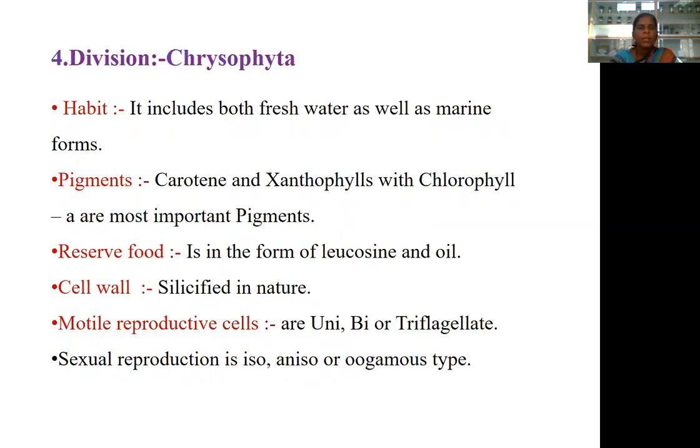Next, Chrysophyta. The members of Chrysophyta include both freshwater as well as marine forms. Carotene and xanthophylls with chlorophyll a are the most important photosynthetic pigments observed in this division. The reserve food materials occur in the form of leucosin and oil.